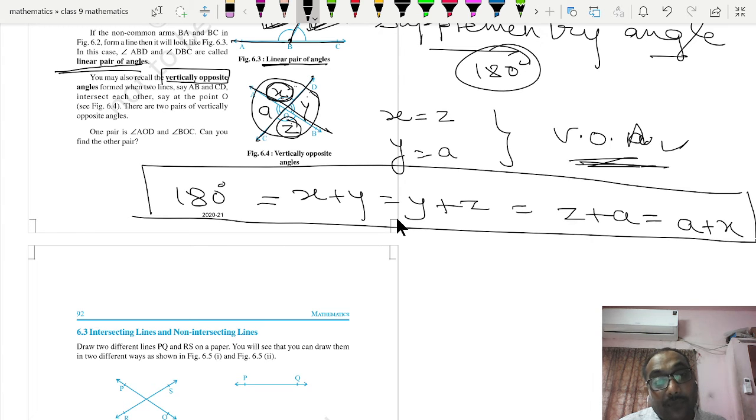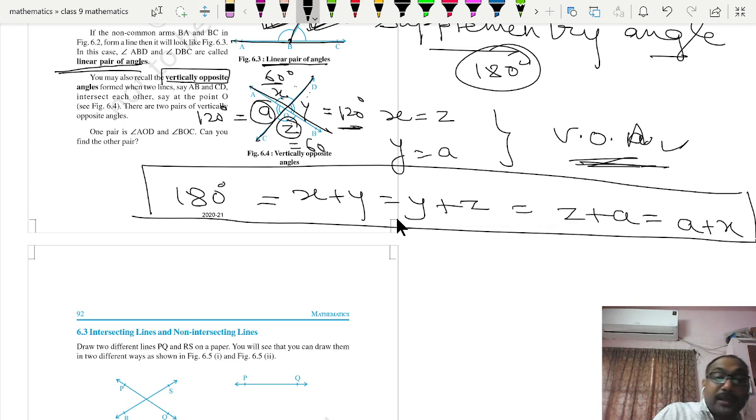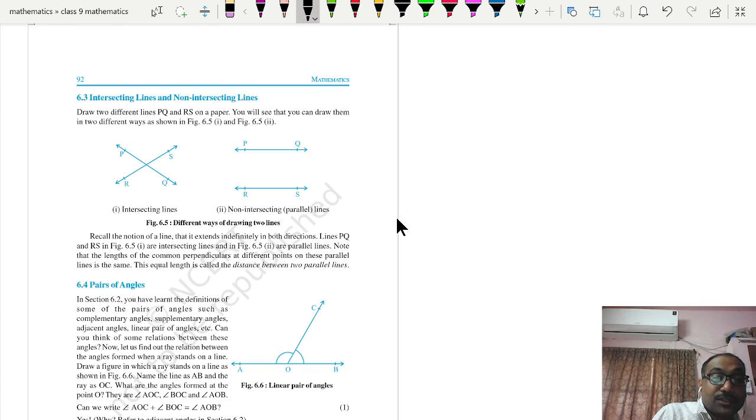So if any one value of an angle is given, suppose x is equal to 60 degrees, then simply you can say z is also equal to 60 degrees, and y will be the supplement of 60, meaning 120, and a is the vertically opposite angle of y, that is equal to 120. So it is easy to find all the remaining angles when two lines intersect each other at one point.